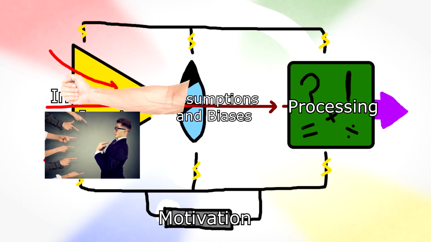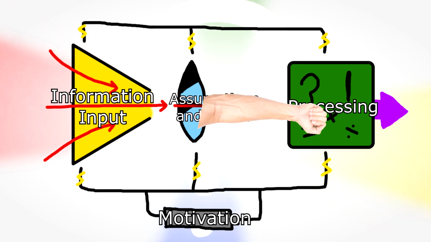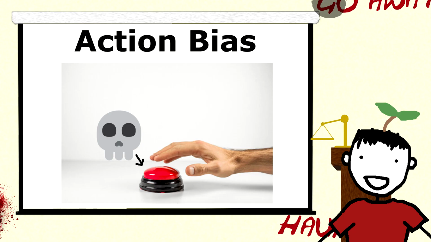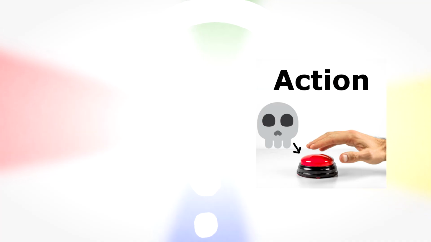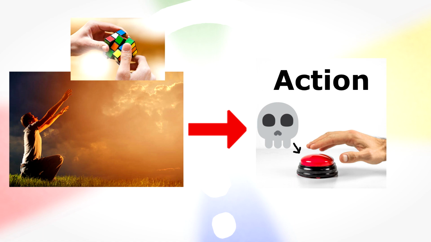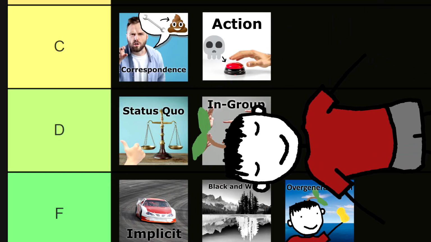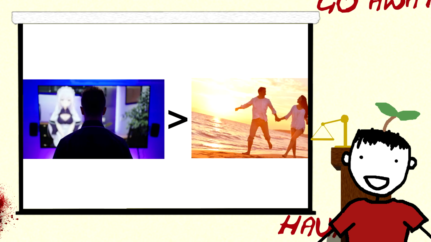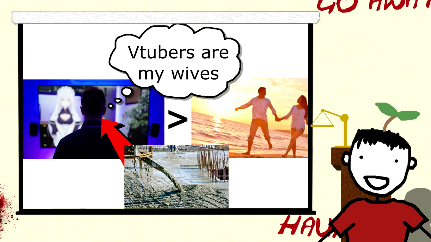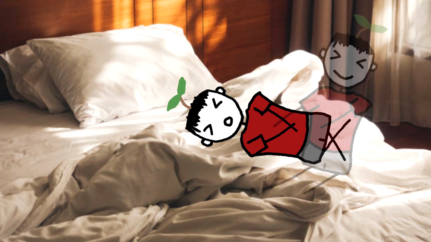Biases don't just filter information but also influence judgments, decisions, and reasoning. Action bias pushes people to favor action over inaction, even if the action could make things worse. This bias probably comes from the desire to change and control one's own fate. Not me though, I would procrastinate. Present bias describes people valuing immediate reward over a larger future reward because immediate rewards are more concrete and easier to comprehend. It explains why I procrastinate and don't work on the video.